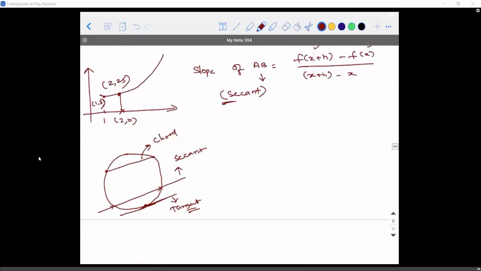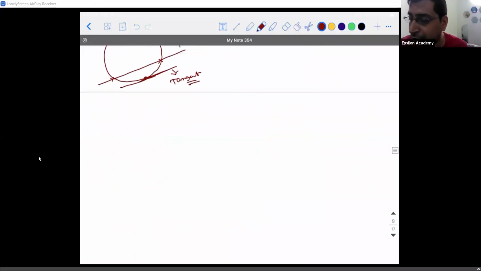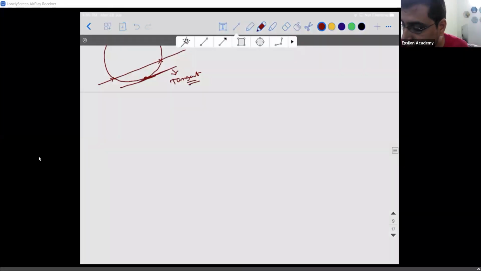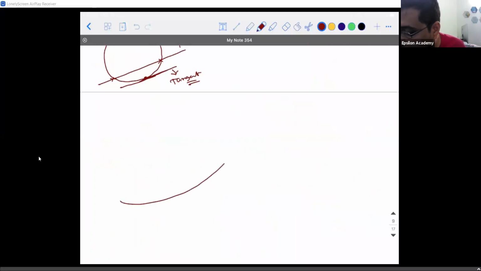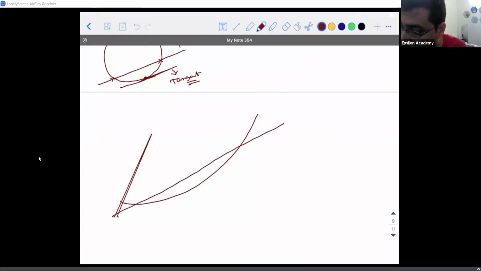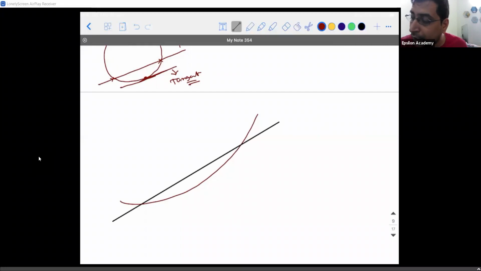See, I'll show you. I want you all to visualize it. Pay attention. Suppose I have this curve. You're able to see 2 points clearly, where horizontally these 2 points are separated by distance h.